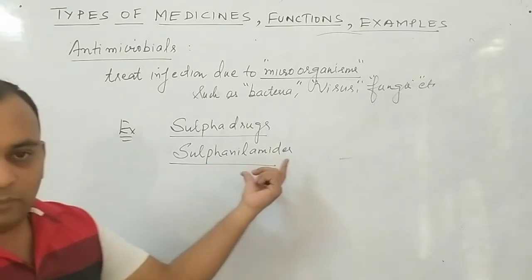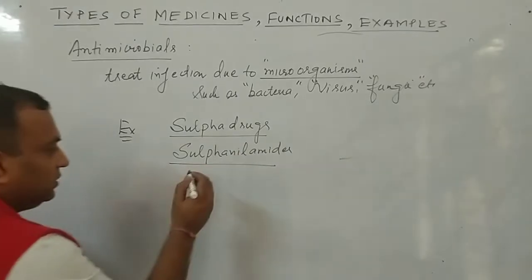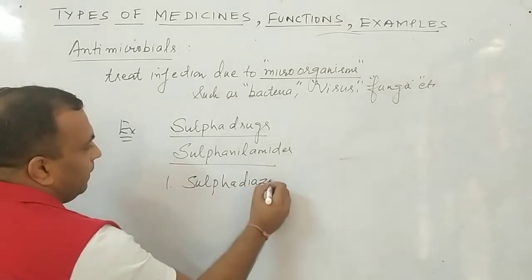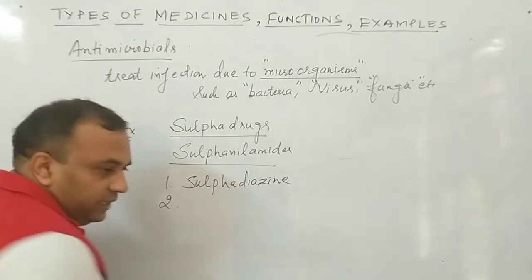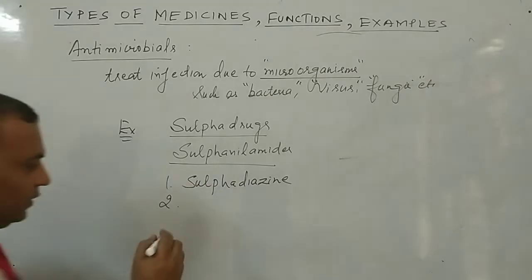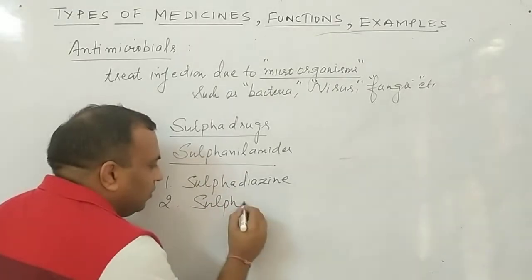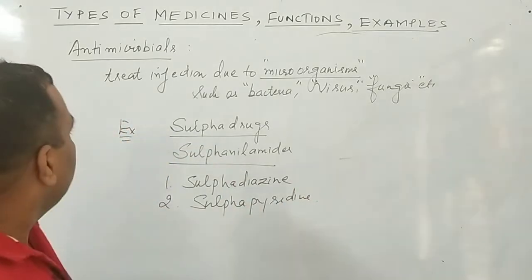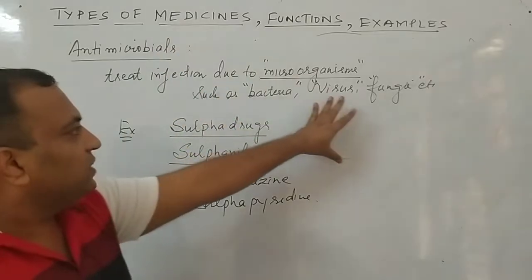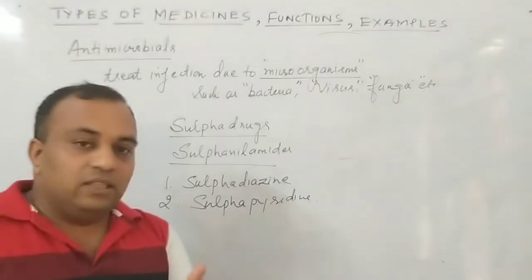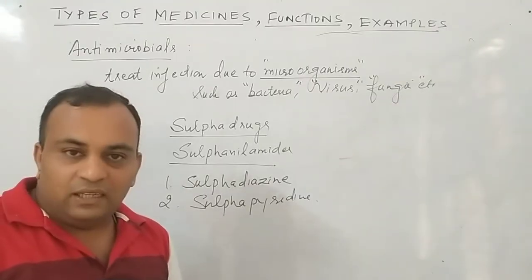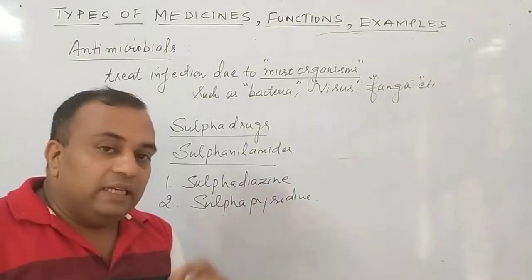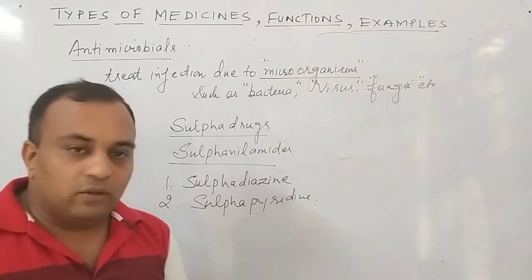Sulfur drugs or sulfonamides. The examples are, first example is sulfadiazine. Second example comes out to be sulfapyridine. So this is clear to all of you regarding that is antimicrobial against the microorganisms. Clear? They will act in three ways. Either they will stop the life cycle. Second, they will kill the microorganism. Third, they will increase the immunity in the body against the microorganisms.